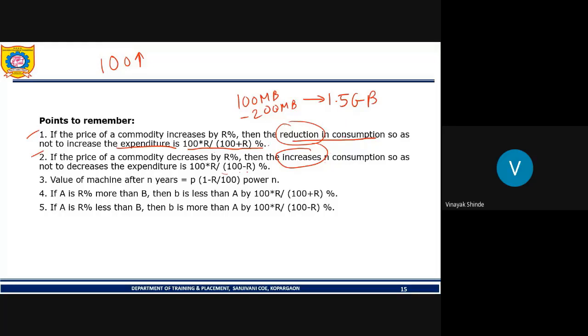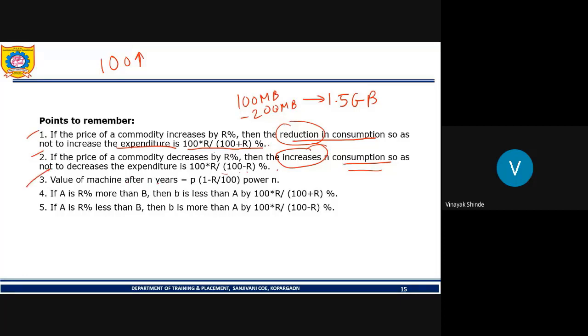So we made our consumption 1.5 GB. This increase in consumption is given by 100 into R upon 100 minus R percent.